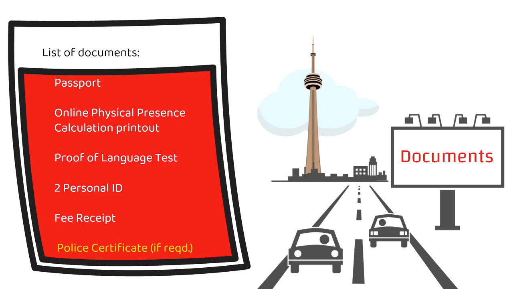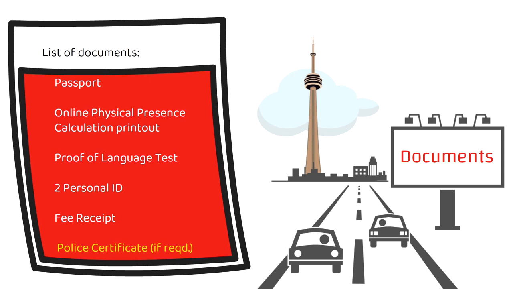Then the fee receipt. You need to do the payment upfront and upload the fee receipt in your application. Then after that, the police certificate. I've highlighted this one because it's not mandatory for everyone. Only if you have stayed out of Canada for more than 6 months in a row, then you need to submit the PCC for that country.